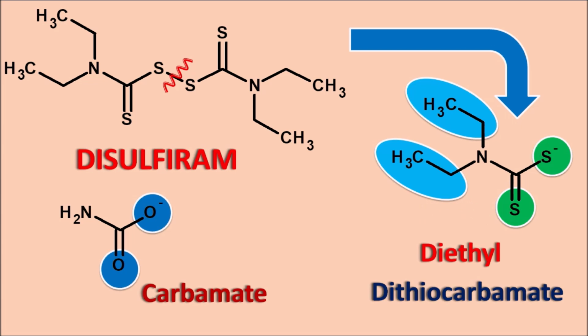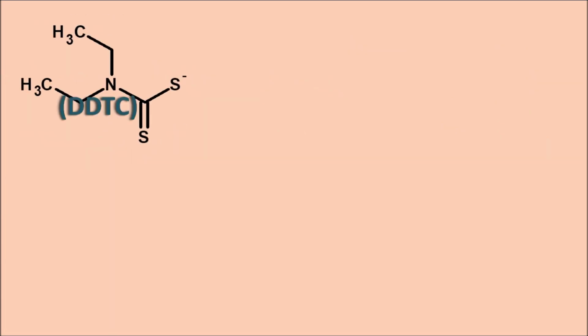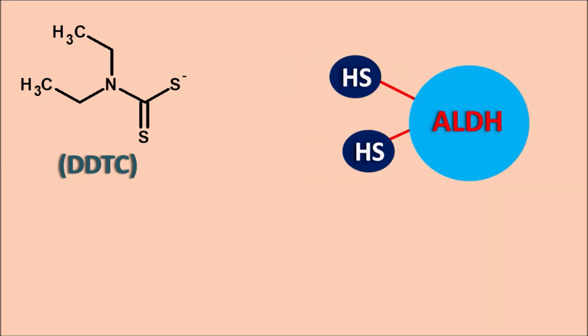So whatever the intermediate that is going to be formed is the diethyl dithiocarbamate, which can be denoted as DDTC. This intermediate can act on the enzymes having the thiol groups, thereby it can inhibit the enzymatic activity. This DDTC can interact with the enzymes which are having the thiol groups. One of the enzymes we have already discussed is the aldehyde dehydrogenase enzyme.